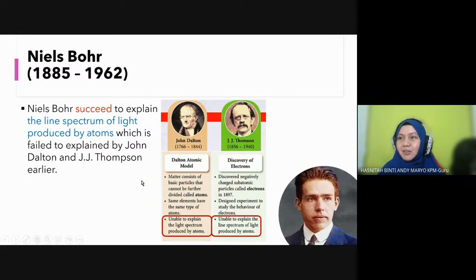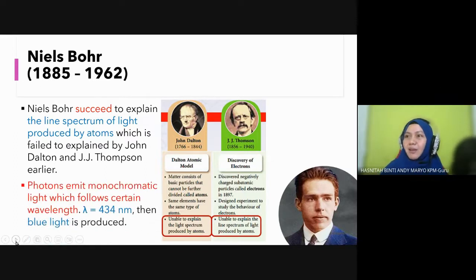Okay, then settle with this problem. So again, case closed. For example, as I mentioned just now, if the photon emits energy with a wavelength of 434, we understand blue light is produced.